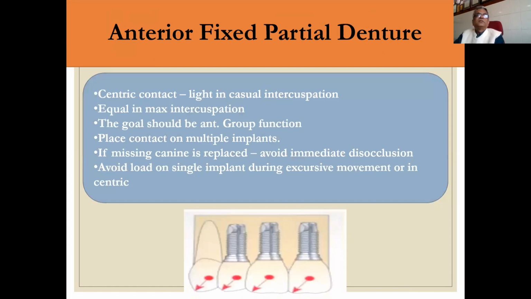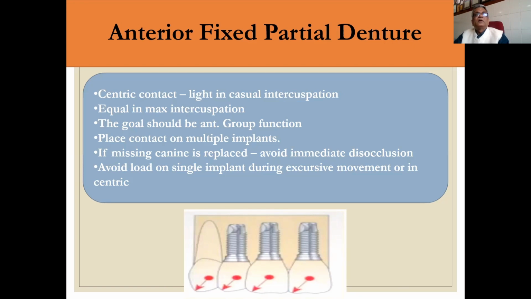For anterior fixed partial dentures, we have to follow centric contact: light in centric occlusion, equal in maximal intercuspation. The goal should be anterior guidance function, placing contact on multiple implants. If a missing canine is replaced, avoid immediate disocclusion. Avoid load on a single implant during excursive movement or in centric. This is a very crucial aspect if you want to have a